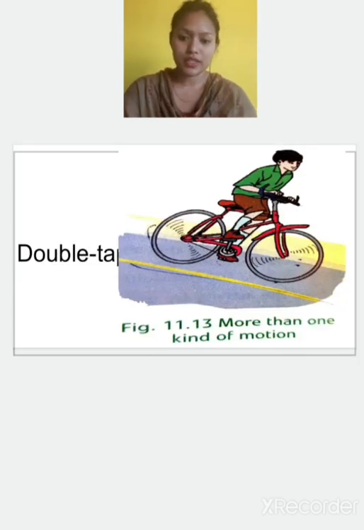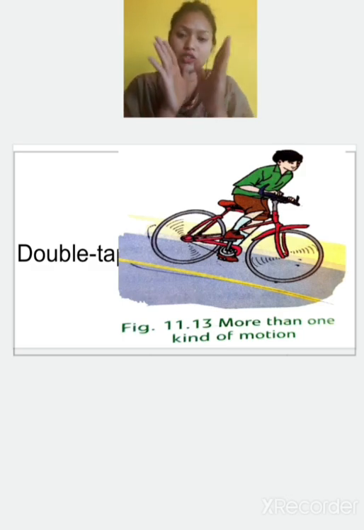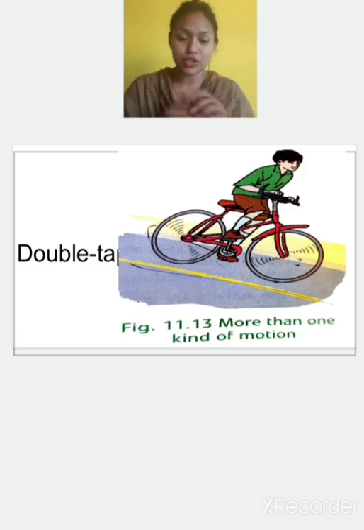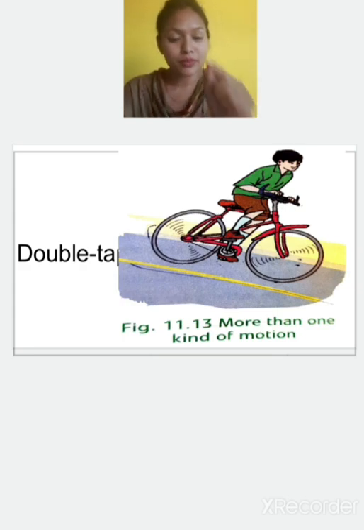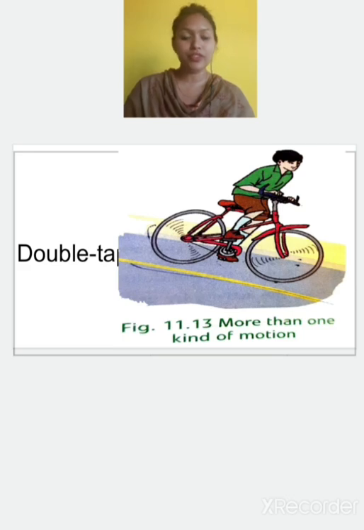Now here you can see a child riding a bicycle. In this bicycle there are two types of motion going on, or we can say more than two. If he moves in a straight line, that will be rectilinear motion. The wheels are moving, that is circular motion, and the wheels are moving around a specific axis, that is rotational motion. So many motions are there in riding a bicycle. So that's all about the different types of motion.